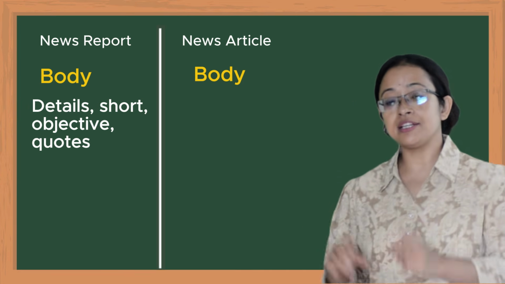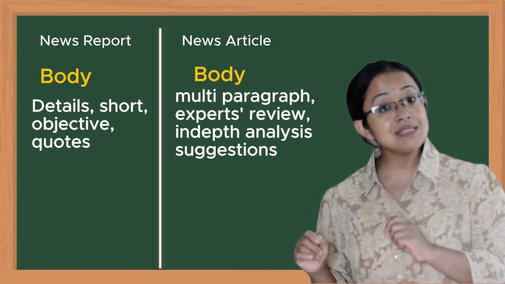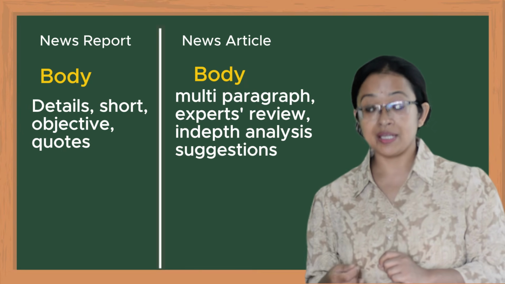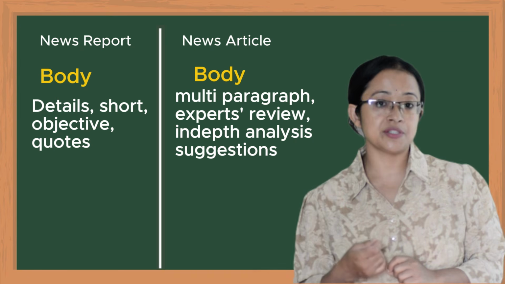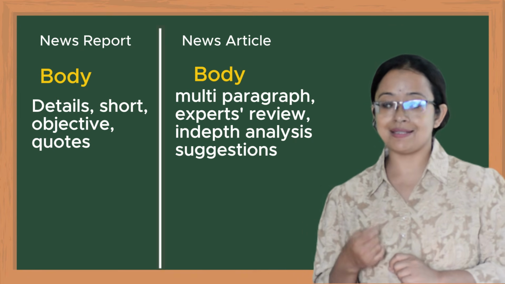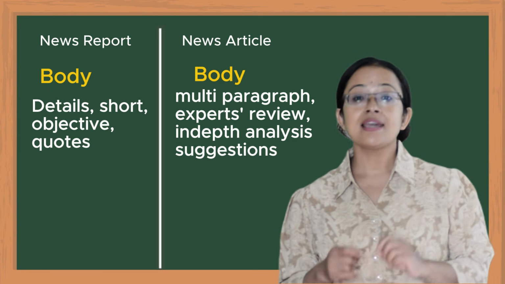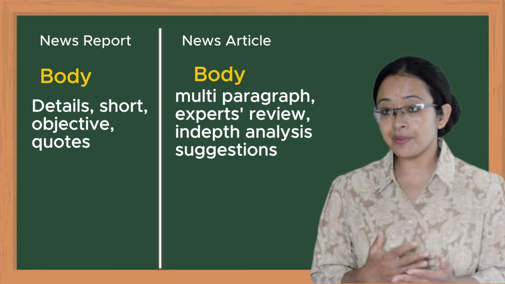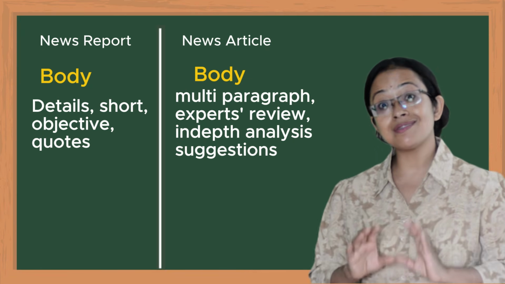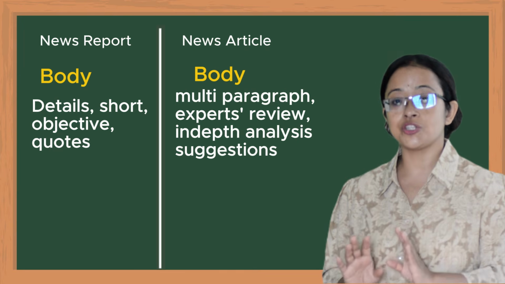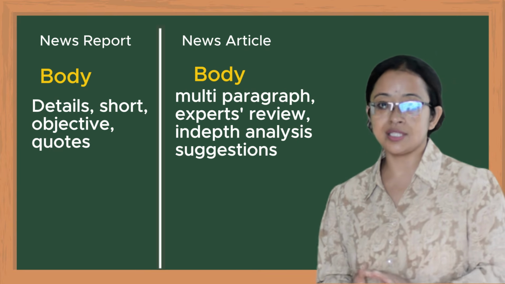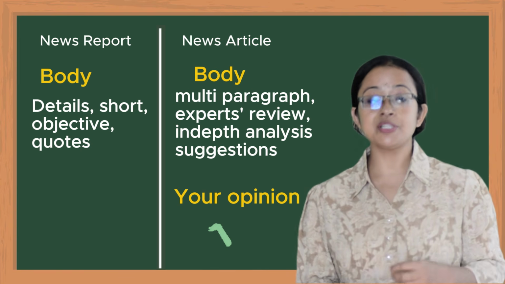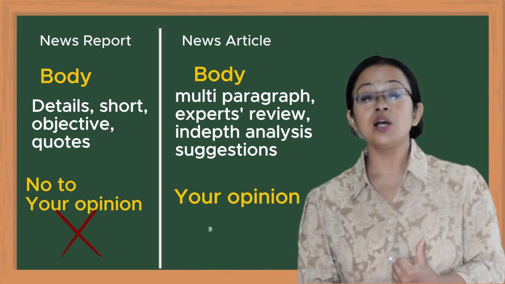On the other hand, in news article, we need to include multiple paragraphs according to the necessity and demand of the topic, where we include the experts' review, go into in-depth analysis, provide the references and suggestions, and if there are some problems we highlight them, and apart from highlighting the problem, we also give recommendations and suggestions to the government, local bodies, and the concerned authorities. Here, we can also express our own opinion, but in the news report, we cannot express our opinion.